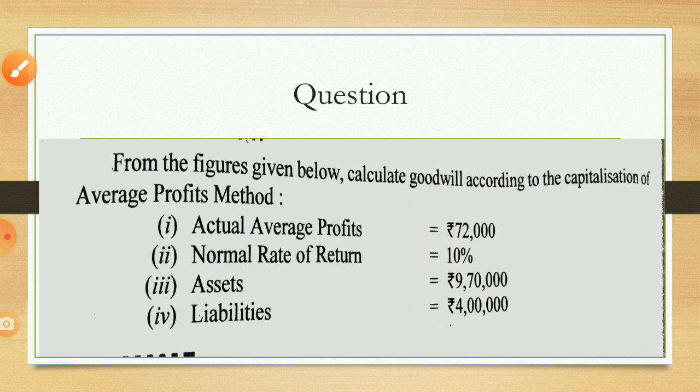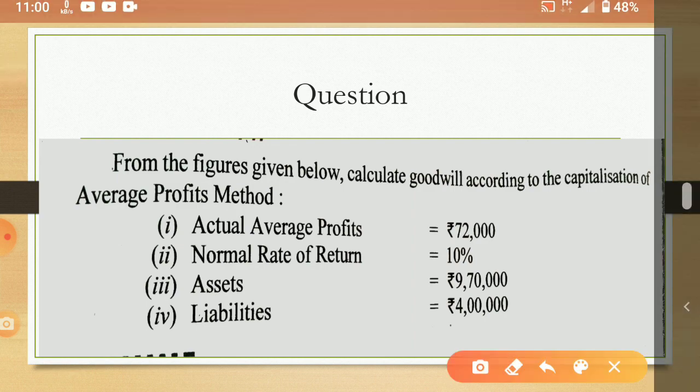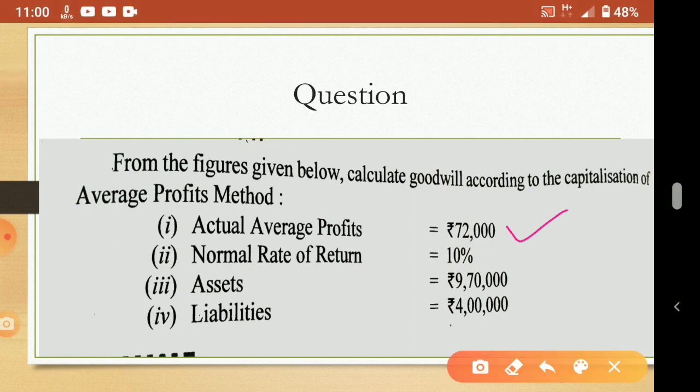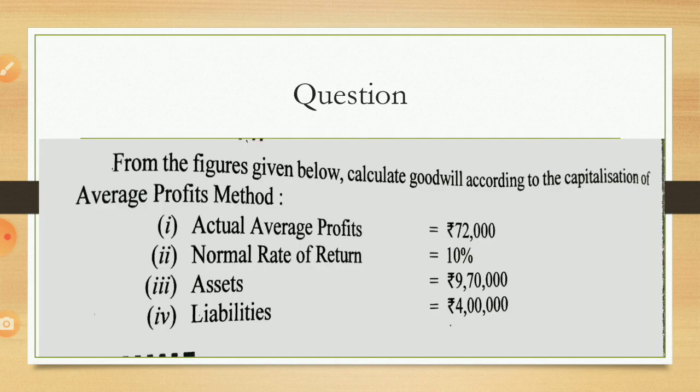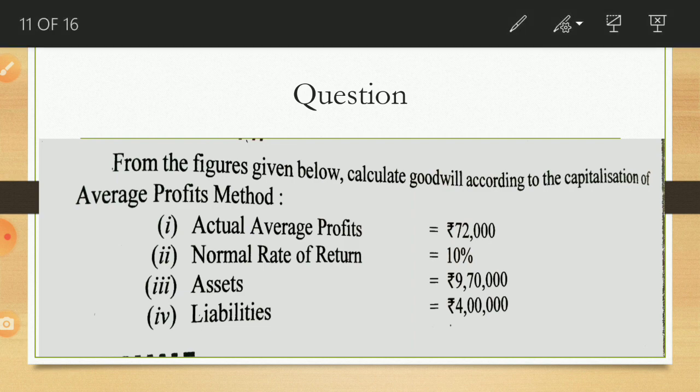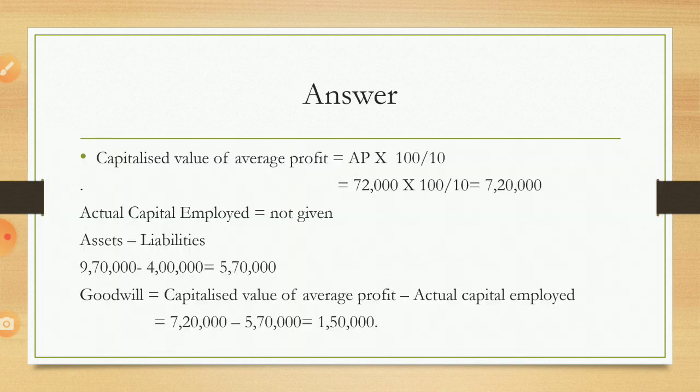One question is here, you will understand from this question. What are the things given? Actual average profit is directly given in the question, 72,000. Normal rate of return 10%. Assets given separately 9,70,000, and liabilities 4 lakhs. So what do we have to do first? Capitalized value of average profit. We have to capitalize the average profit, which is directly given, 72,000. So how to capitalize it? This 72,000 into 100 by 10, that we have to do.